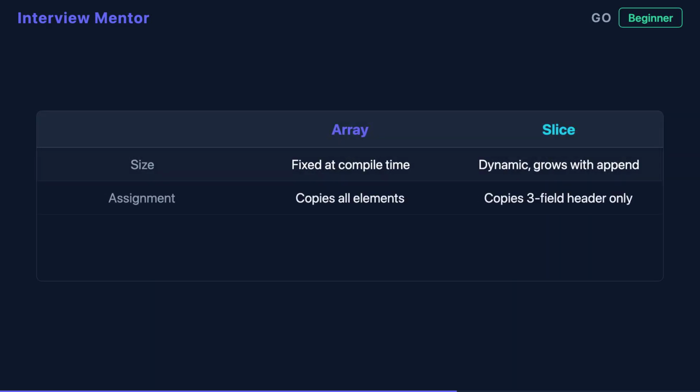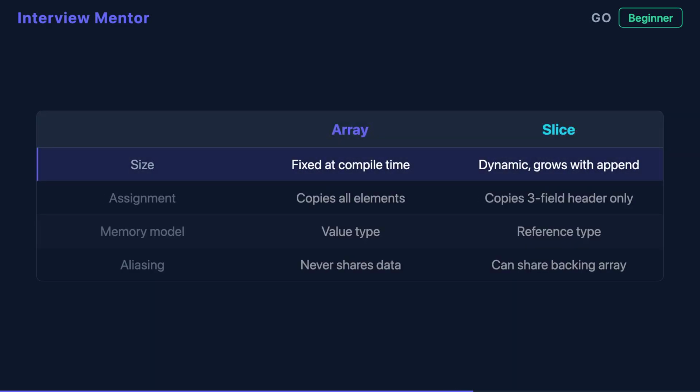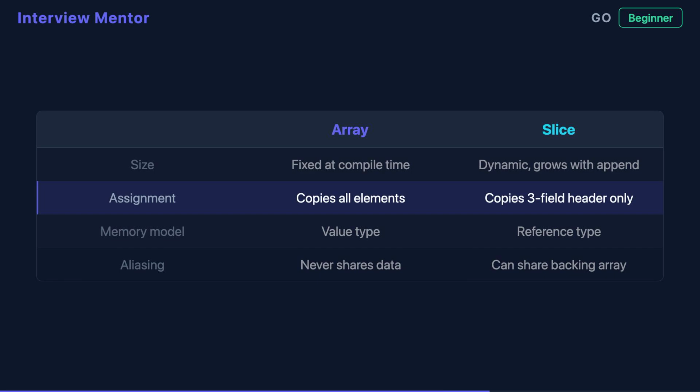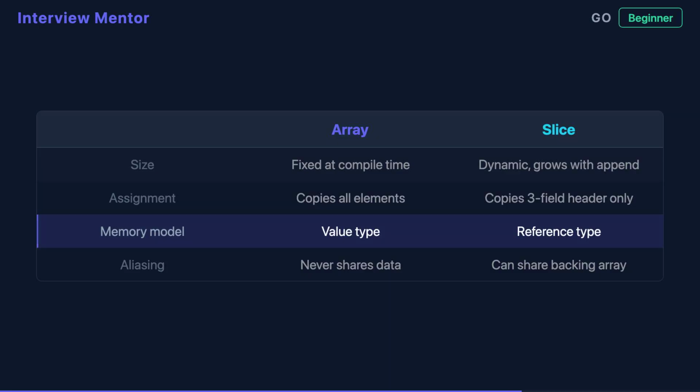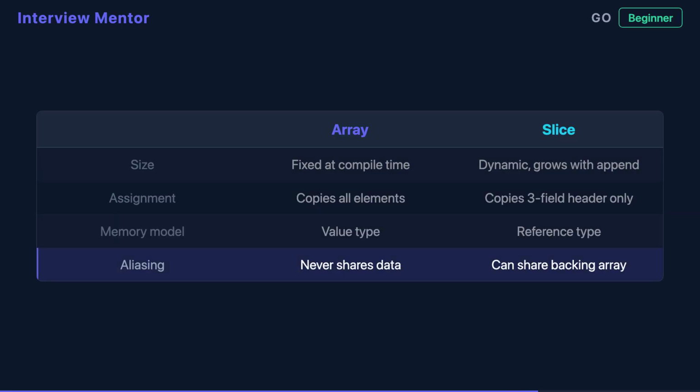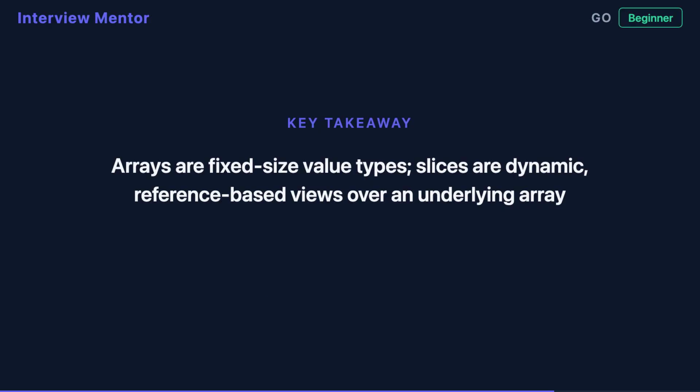Arrays are value types. Assignment copies every element. Slices are reference types. Copying just copies the 3-field header. Two slices can share the same backing array, so changes through one are visible through the other. To recap, arrays are fixed-size value types while slices are dynamic reference views backed by arrays.